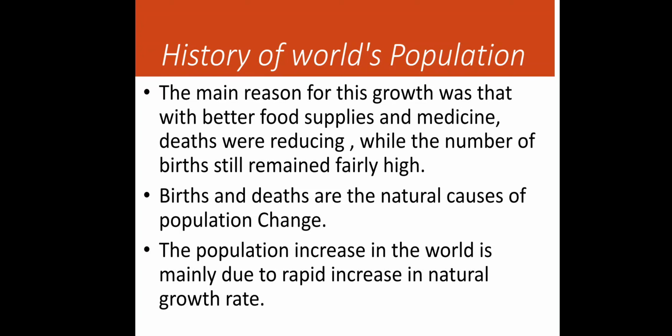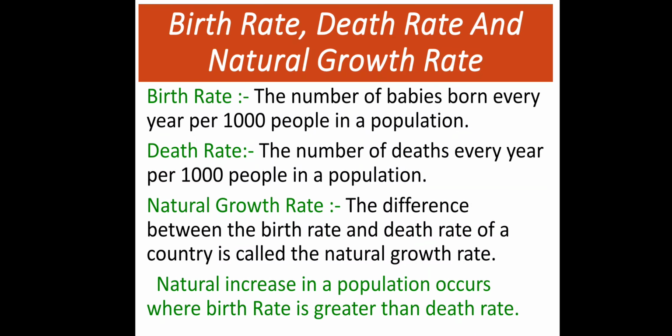So suppose, if I give you one example, suppose birth rate was 2% and death rate was 1%. 1% will be subtracted from 2%, and 1% will become the natural growth rate, which is the thing you get after subtracting death rate from the birth rate. Next we have the main factors of the population change, which are birth rate, death rate, and migration. Natural growth rate is the calculation which we have discussed right now.